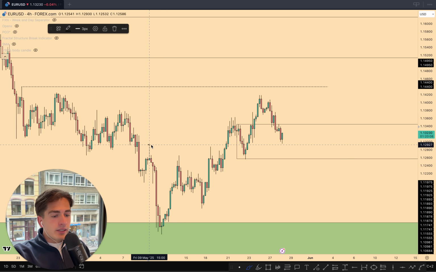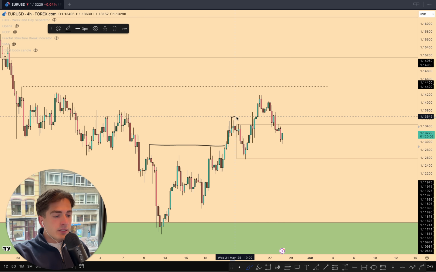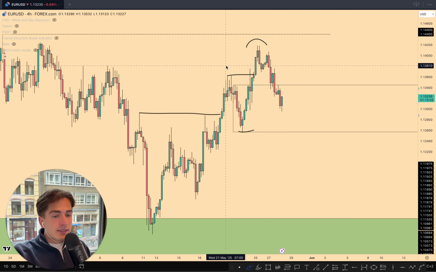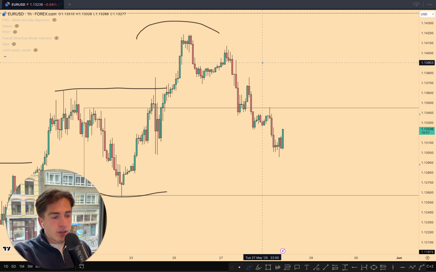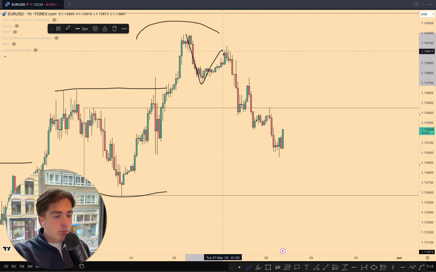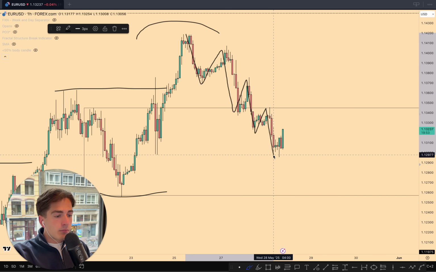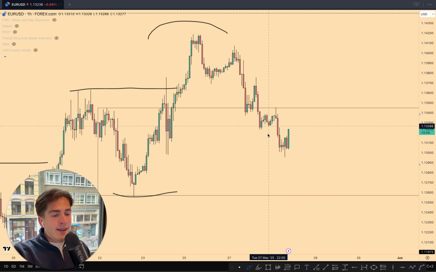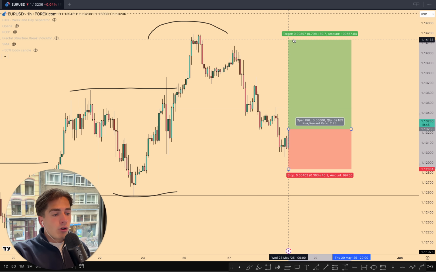So let's say this is your 4-hour break of structure. This again is a 4-hour break of structure. This is the swing low. This is the swing high. Now you're looking for a potential long position, but as we can see, and especially if you would, for example, look at the 1-hour time frame, you can see the push down, pull back, push down, pull back, push down, pull back, push down, pull back. So the overall trend is towards the downside. So you don't just randomly want to start buying within this demand zone, because the overall trend could just keep on continuing down lower.